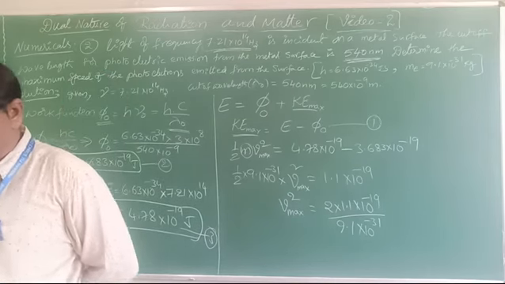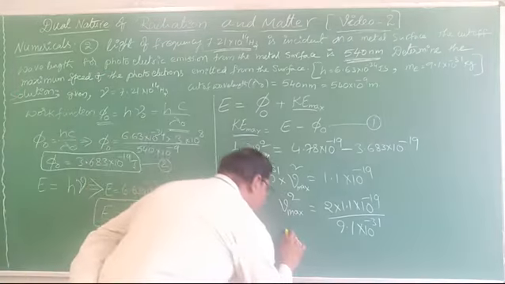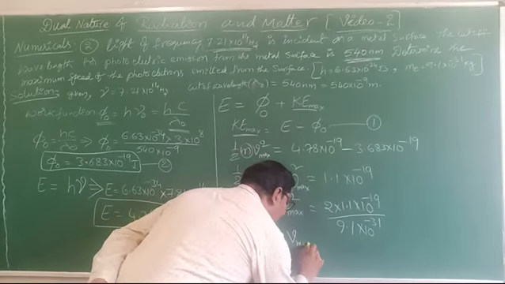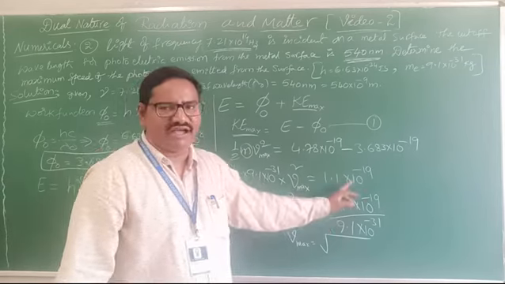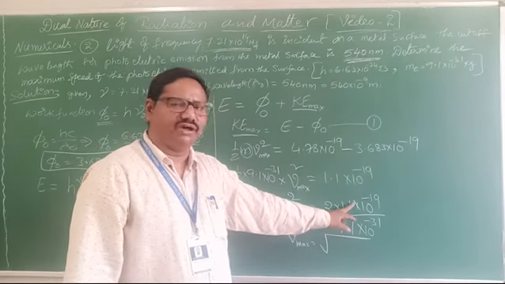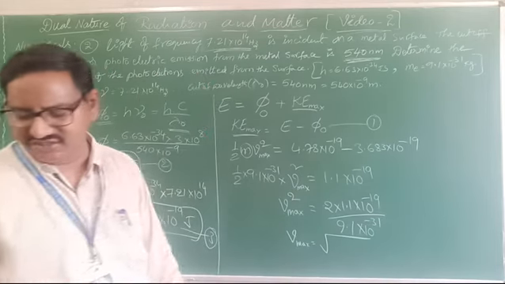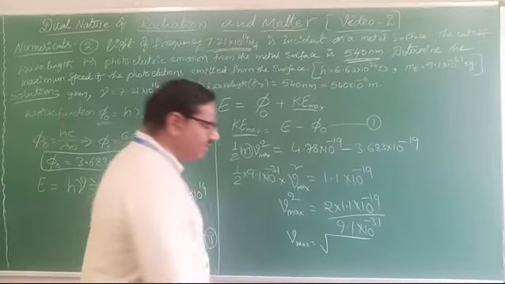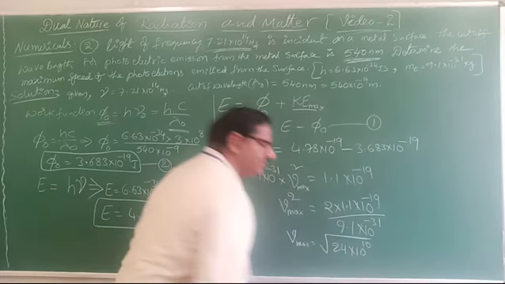After substituting all these, V max equals under root 2 into 1.1, that is 2.2, by 9.1. Substituting all these, you get 24 into 10 power 10.